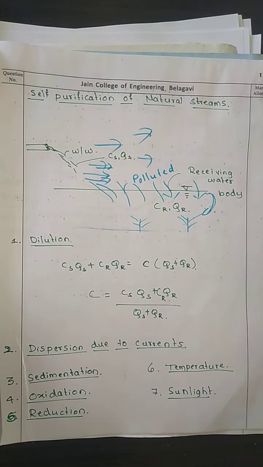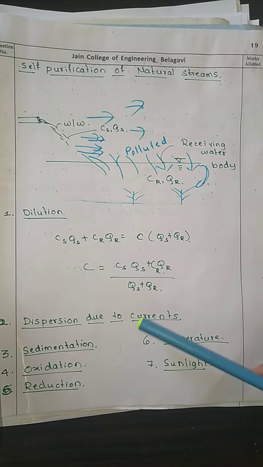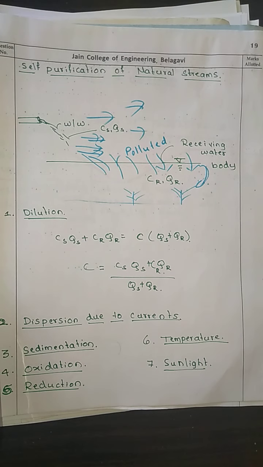There are some other factors which are also going to be important in the self purification process. Now what are those factors which are responsible for the self purification process? The first one is dilution, then dispersion due to currents, sedimentation, oxidation, reduction, temperature and sunlight. All these will contribute in the self purification process.